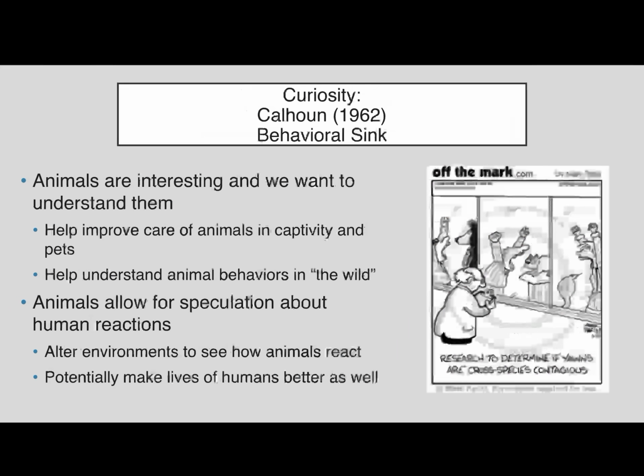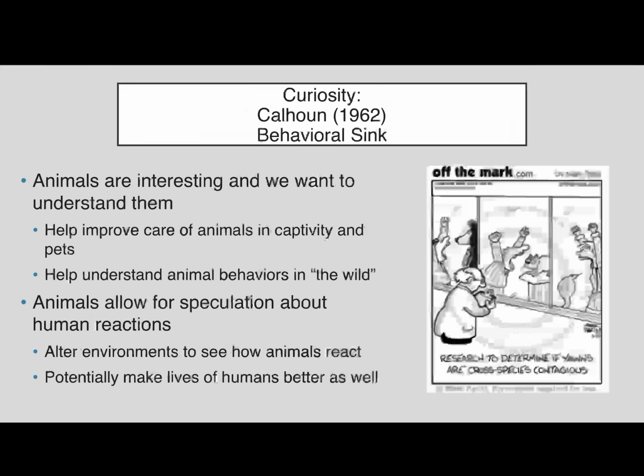Eventually, his little rat city became overly crowded. And so he wanted to see how the rats managed that. And what he discovered is that as it became more densely populated, rates of neuroticism and emotional instability tended to increase. Right? And so he speculated, just by watching these rats live in the city that he created for them, that maybe the reason why we have higher rates of mental illness within cities is because of how densely populated we are. We just get in each other's way and it makes us emotionally unstable. Right? He only discovered that because he was really interested in how animals construct their social hierarchies and how they interact with each other. Right? So sometimes we just want to see what animals do.